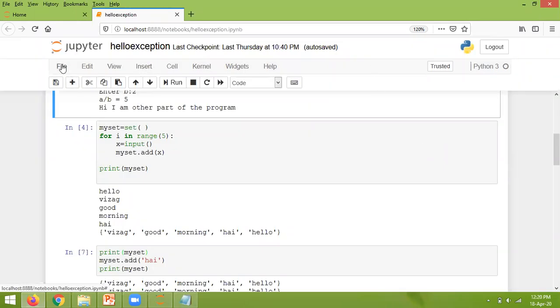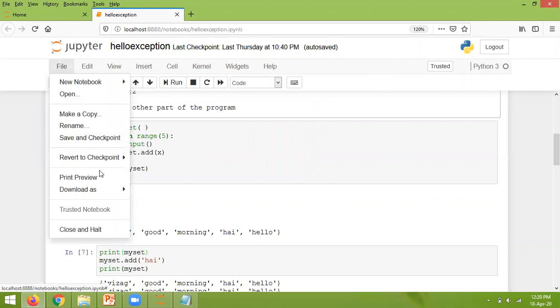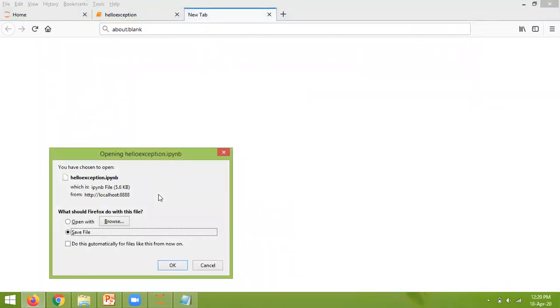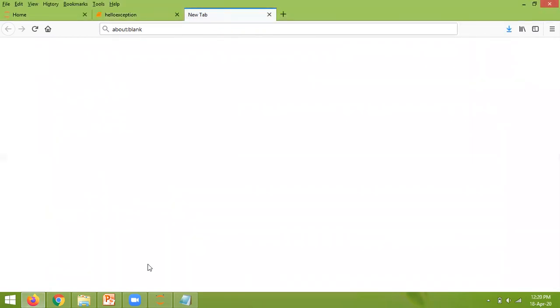What I will do is go to the File, Download as IPython notebook. It will be downloaded here, Hello exception. Now it will be there in your system in the downloads folder.